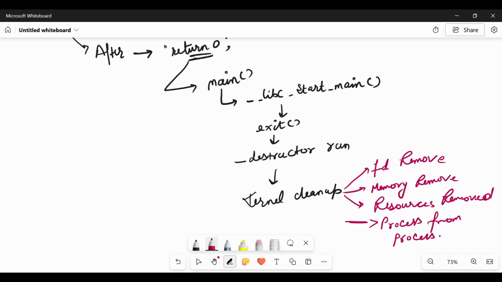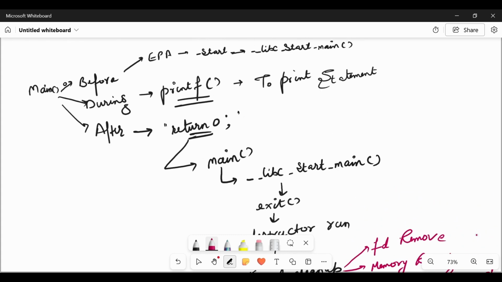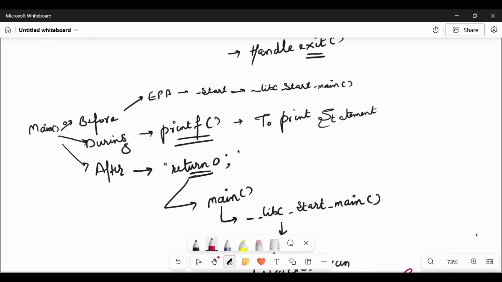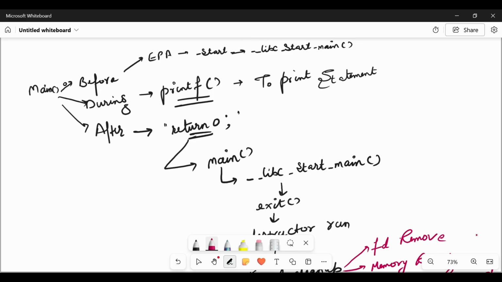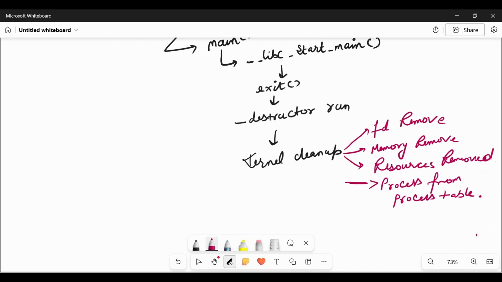So the complete cleanup process has been done after returning from the main statement. So these three are so important. Before main, what is happening, during the main, what is happening, and after the main returns, what is happening by the kernel. So the kernel is doing a lot of tasks behind the scenes. I hope things are clear.